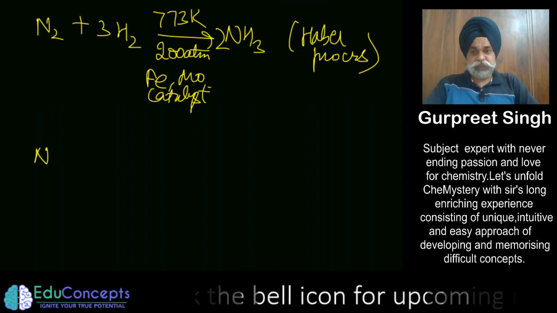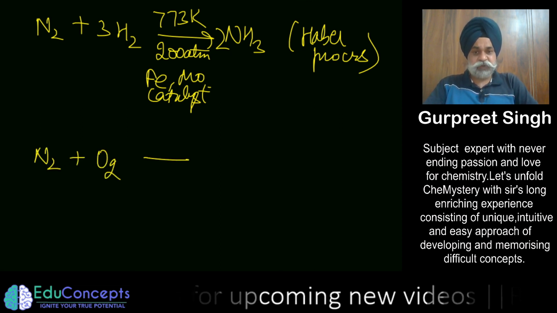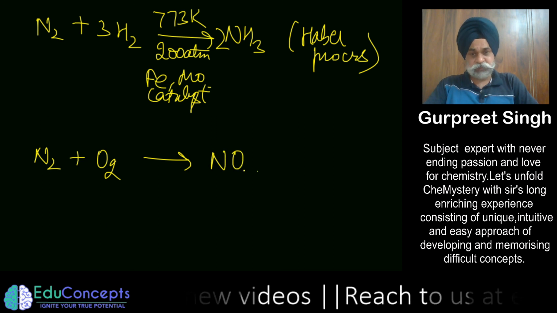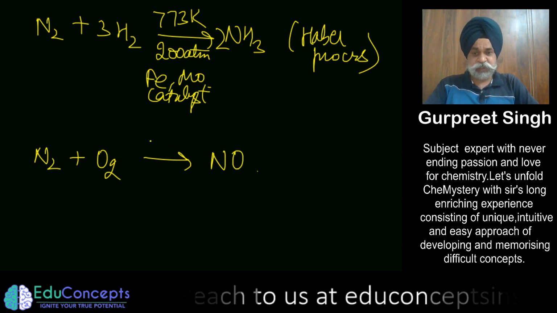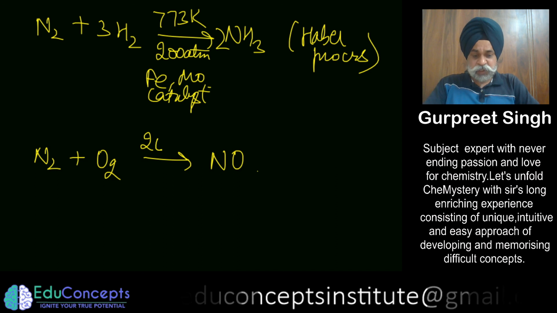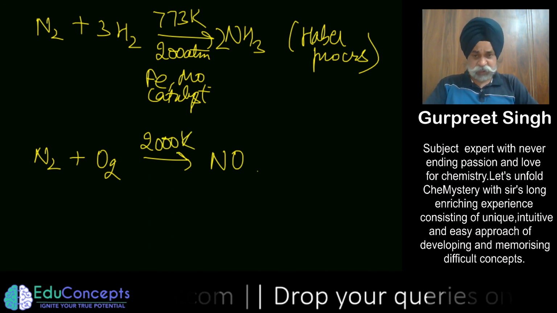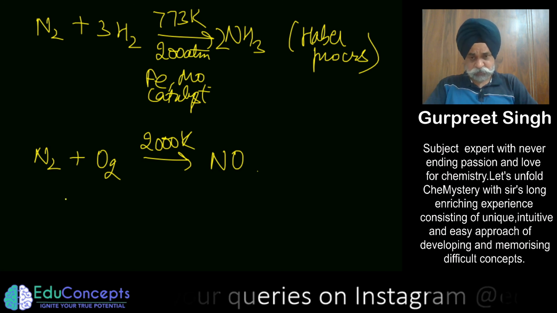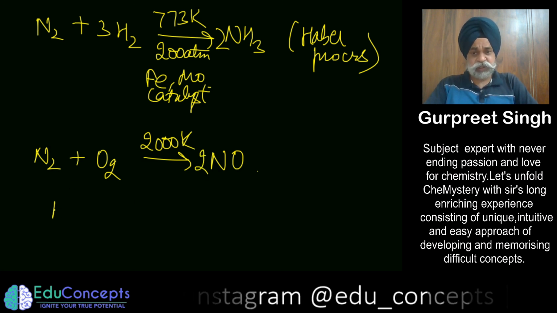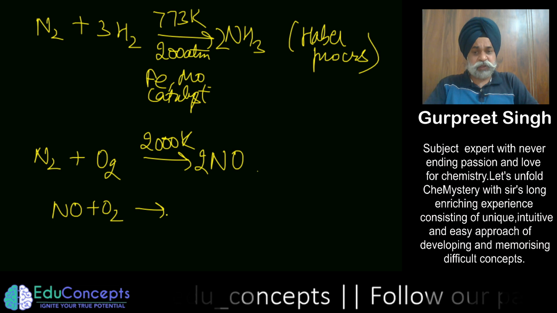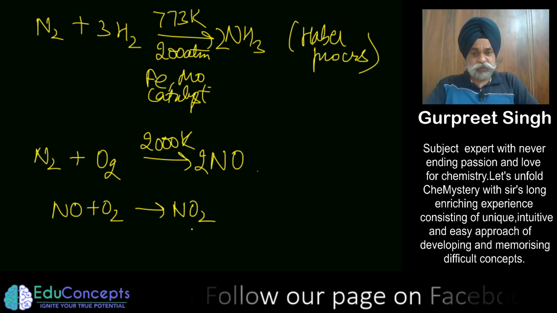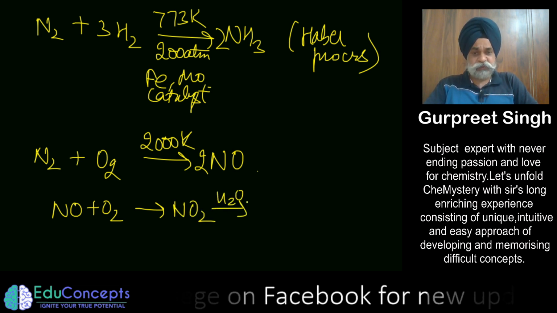Similarly, you can treat nitrogen with oxygen to form nitric oxide, and here the temperature required is of the order of 2000 Kelvin. This nitric oxide later reacts with oxygen to form NO2, which then reacts with water to form nitric acid.